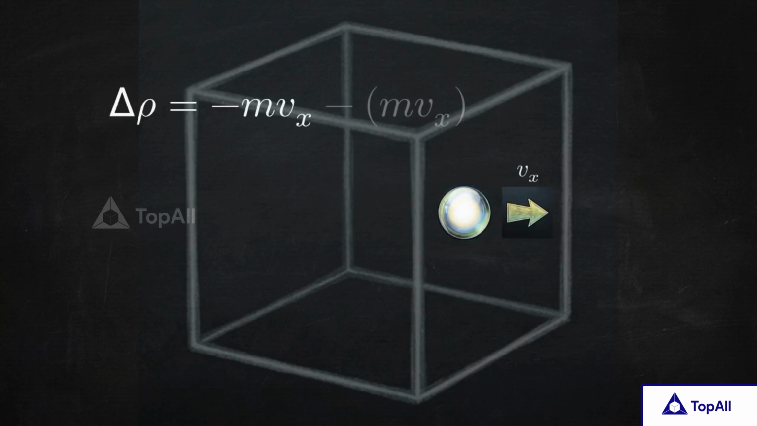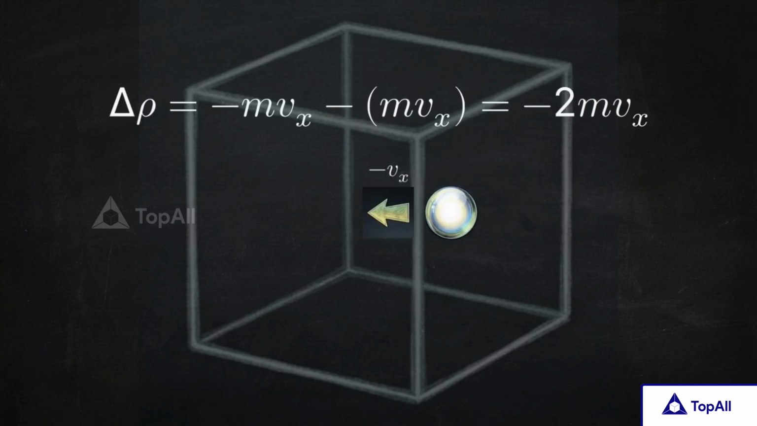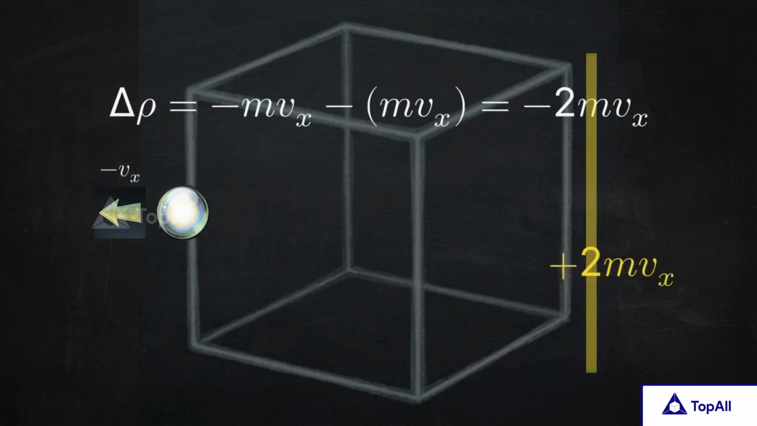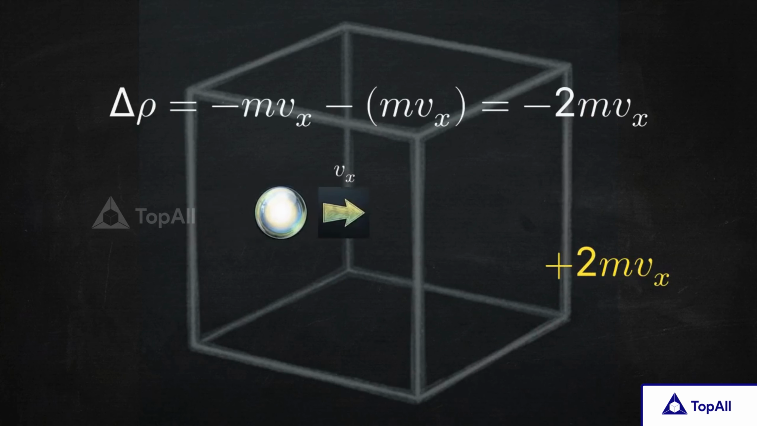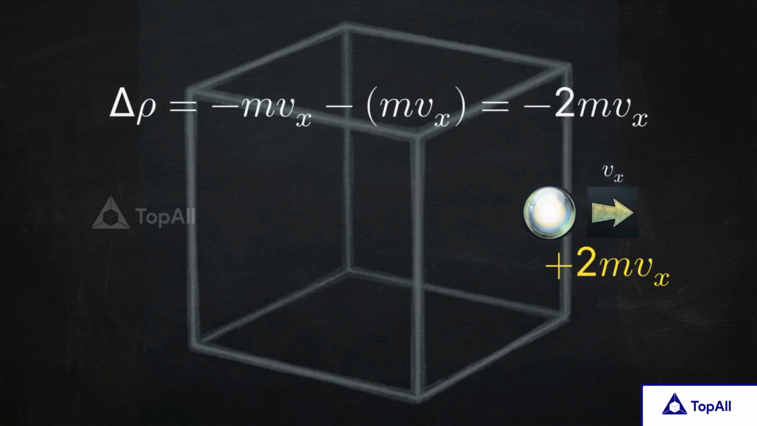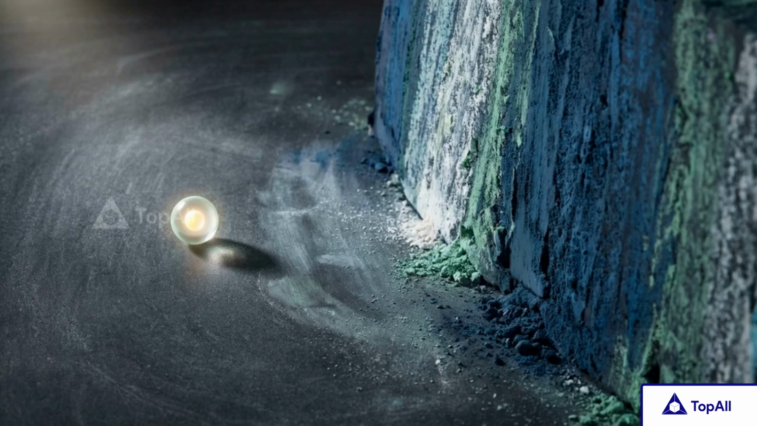To find the molecule's total change in momentum, we subtract its initial momentum from its final momentum, leaving us with negative 2mv_x. Because momentum is conserved, the exact amount lost gets deposited straight into the wall as a positive 2mv_x. One tiny particle transferring that sliver of momentum generates an effectively meaningless amount of force, but it gives us the structural building block we need.